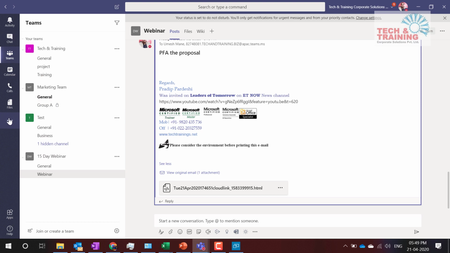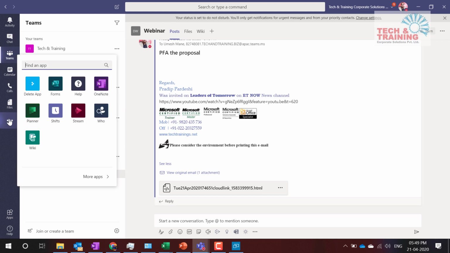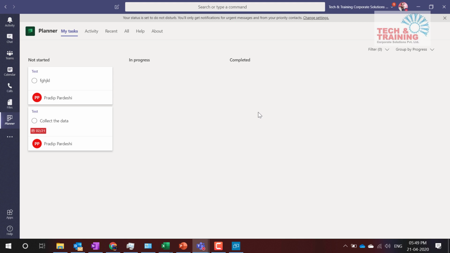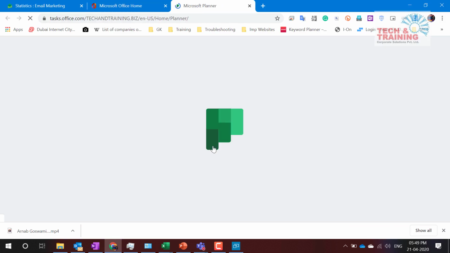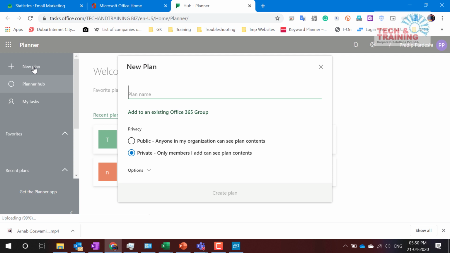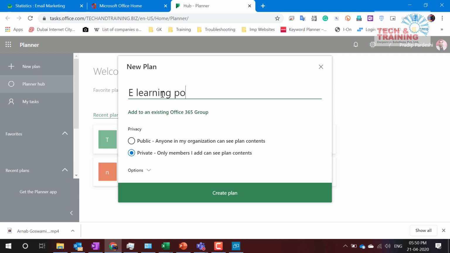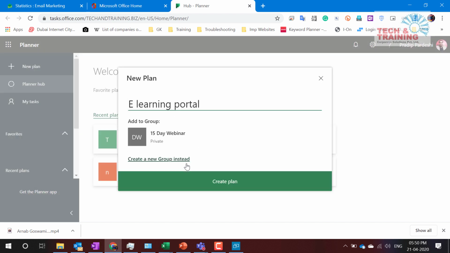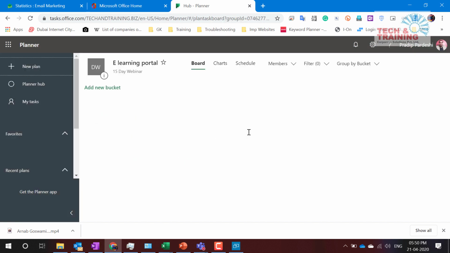I now would like to work on the Microsoft Planner. So I come here and would like to create the planner. So I go to Planner and I create a new plan and name it as e-learning portal. Okay. And I would like to add this to an existing Office 365 group, which is webinar. And I click create a plan.